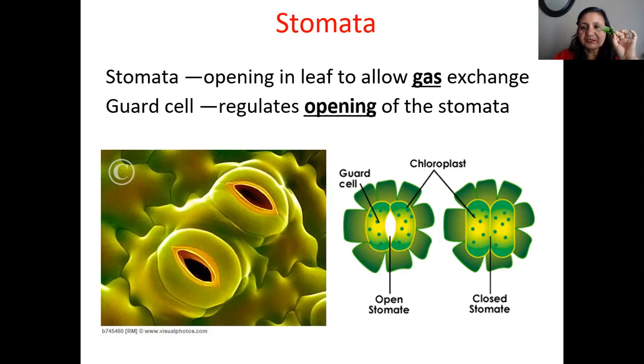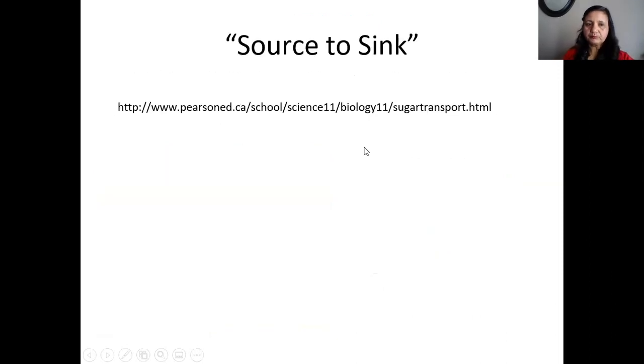When the valve closes, there's no exchange, and when the valve opens, then there's gas exchange, right? So who controls the gas exchange and the moisture exchange? The guard cells, okay? They help the opening and closing of stomata. That's all for the introduction of the plant.